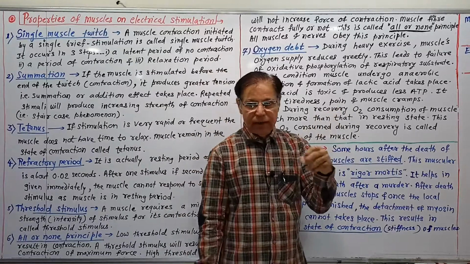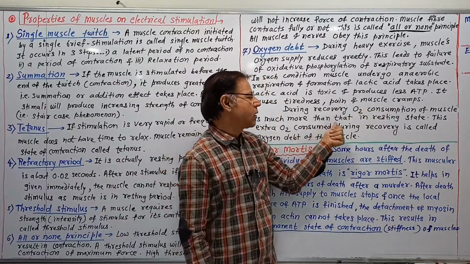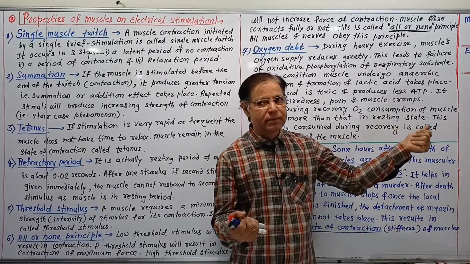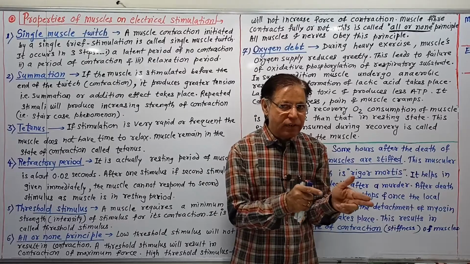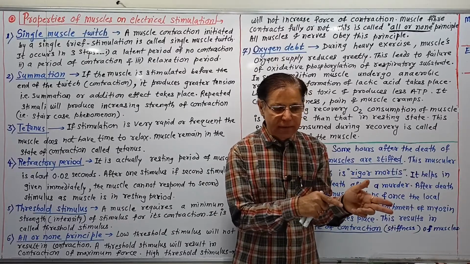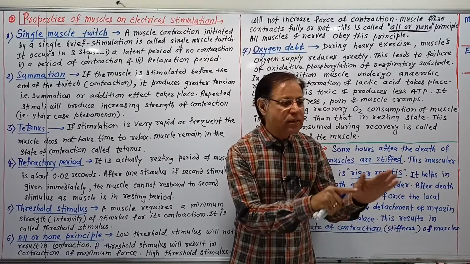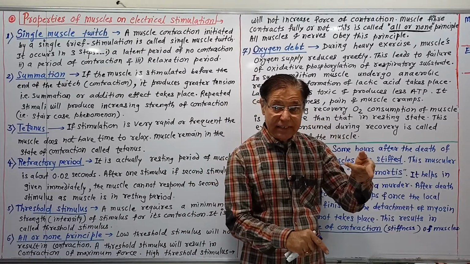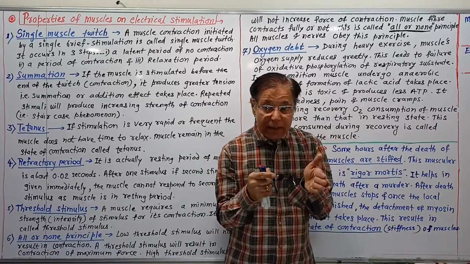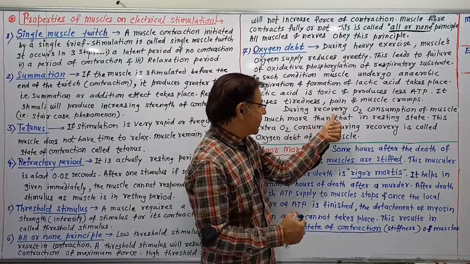During recovery, the oxygen consumption of the muscle is much more than in the resting state. After a normal contraction and a normal relaxation, a resting stage is there. After that stage, oxygen requirement is normal. But after strenuous exercise, if lactic acid is formed, then the muscle requires a recovery stage.